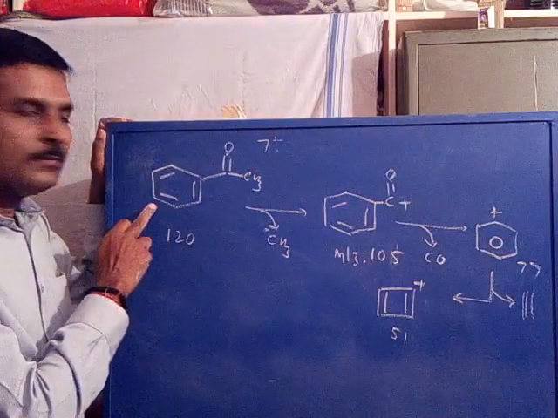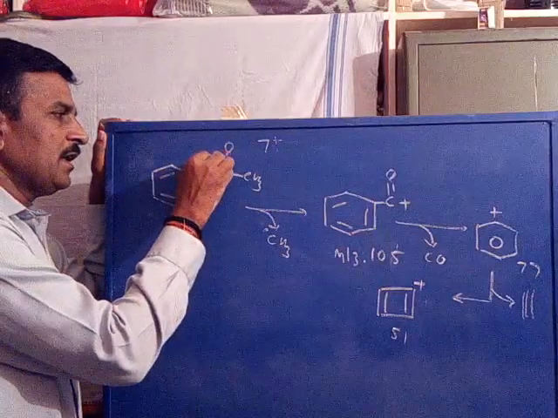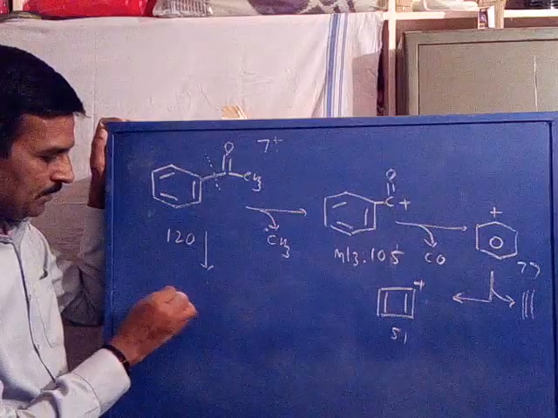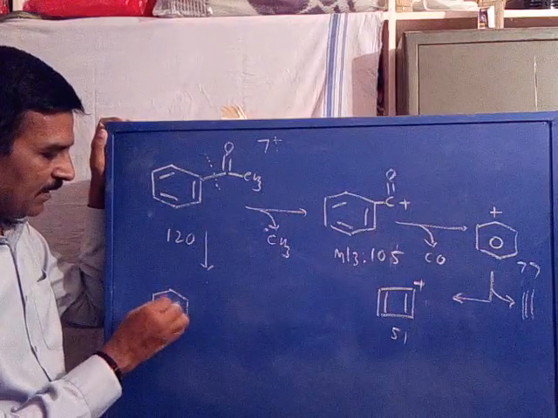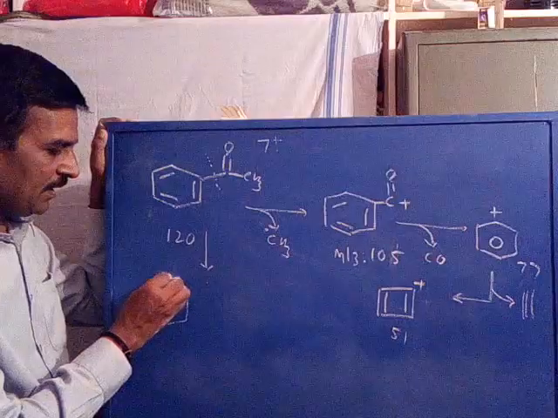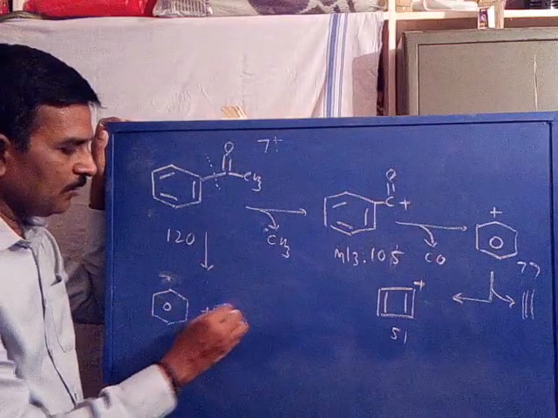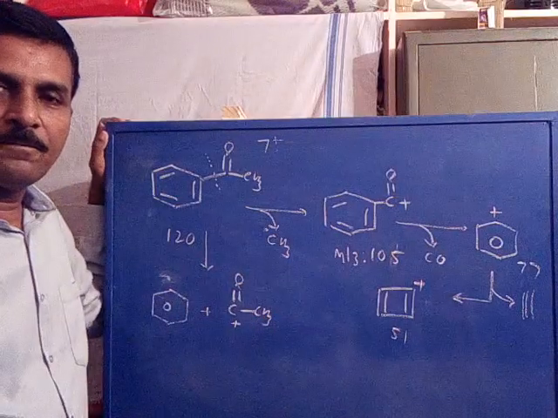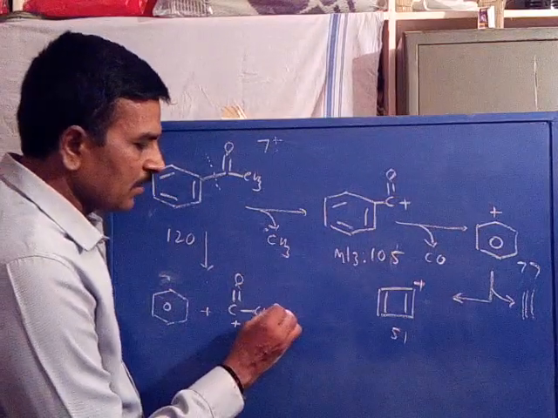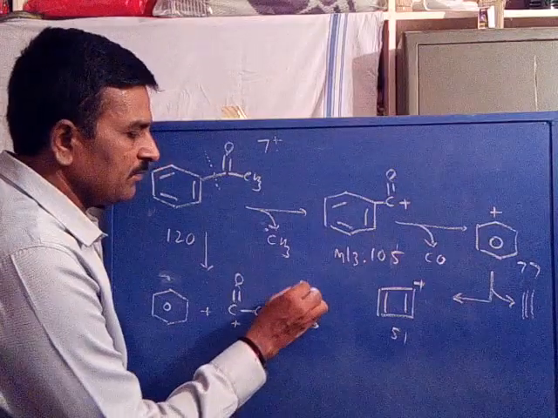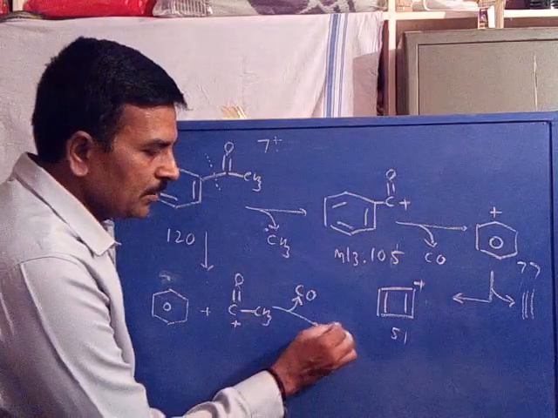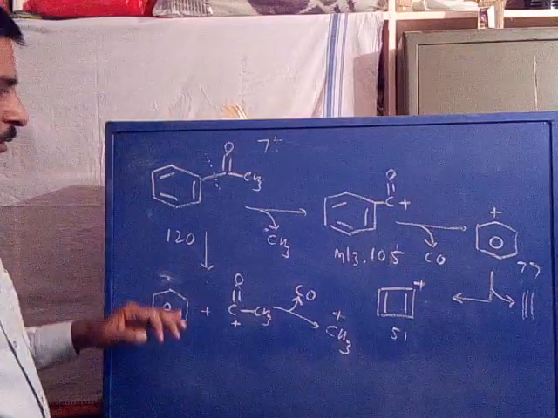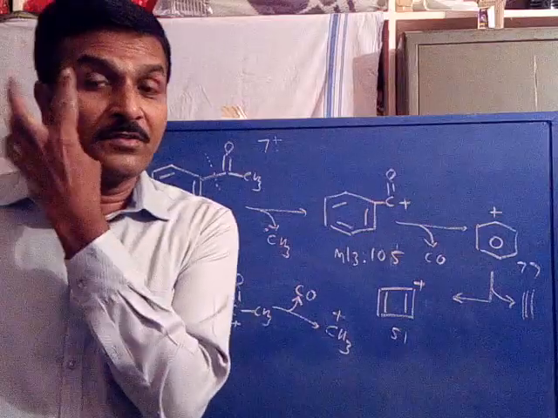Or it may be fragmented by the cleavage of the acyl bond to give benzene as radical, acyl group as cation, CH3CO cation. Now it may further undergo fragmentation by the loss of carbon monoxide as neutral to give CH3 cation. Now this is the fragmentation process of acetophenone.